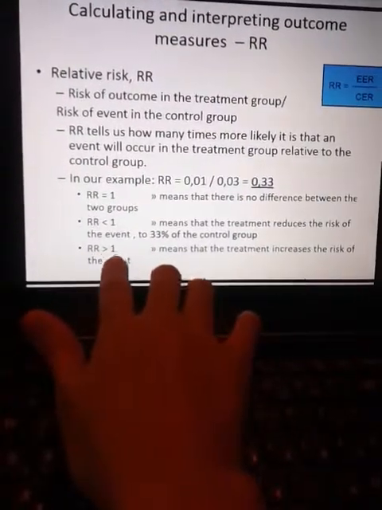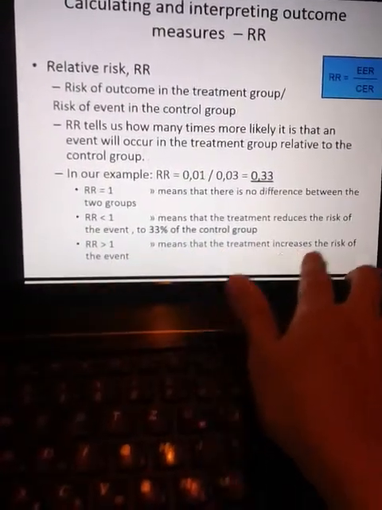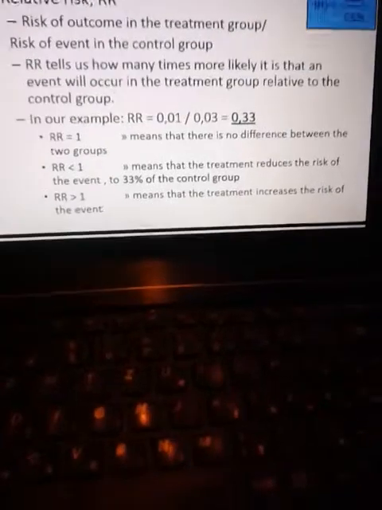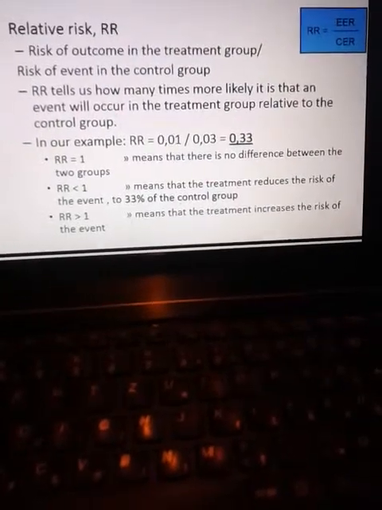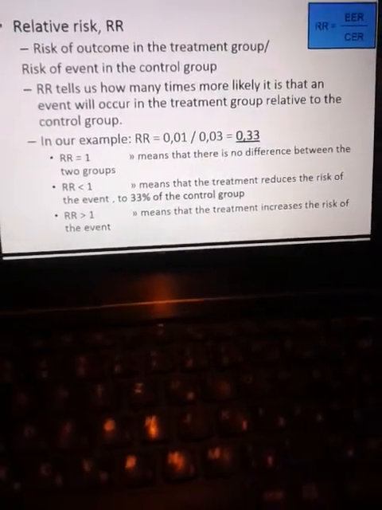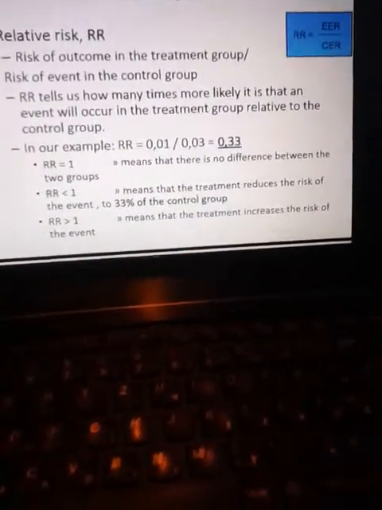If the relative risk is more than 1, it means that the treatment increases the risk of the event. It made things worse: 5 people died instead of 3. Okay? Relative risk equal to 1, no difference. Less than 1, good effect. More than 1, worse effect.